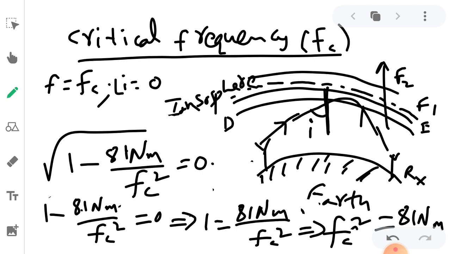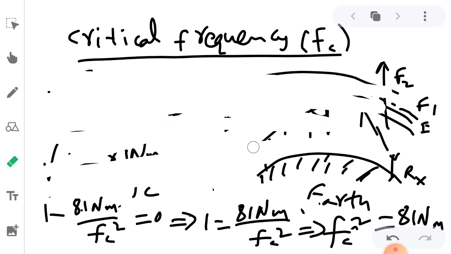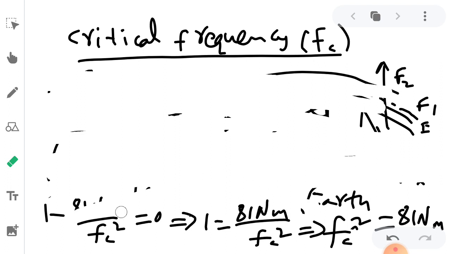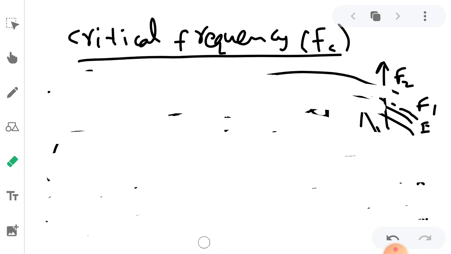Like this we have other parameters: maximum usable frequency, lowest usable frequency, virtual height, and different parameters. Another important parameter which we will see now is skip distance. This is also related to propagation only. Others also we have; in the next video we will discuss maximum usable frequency.